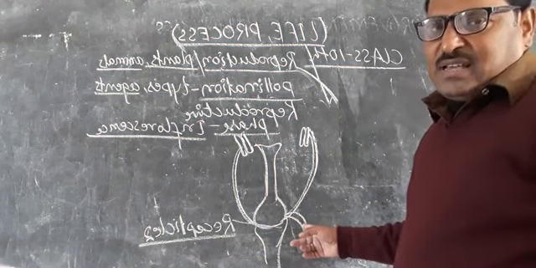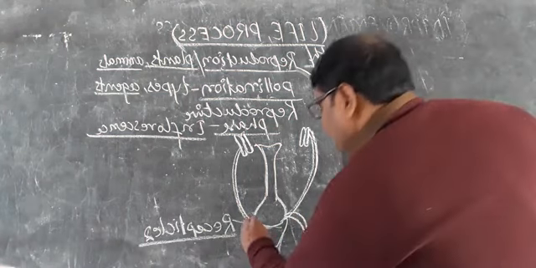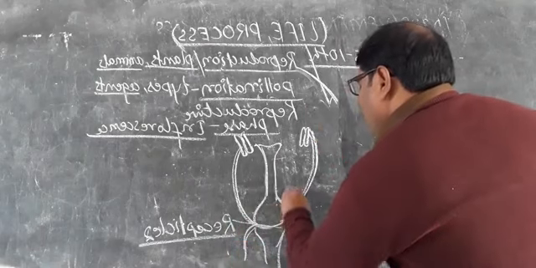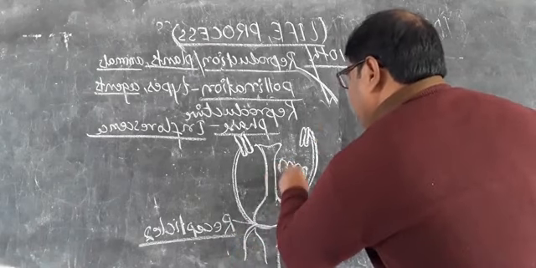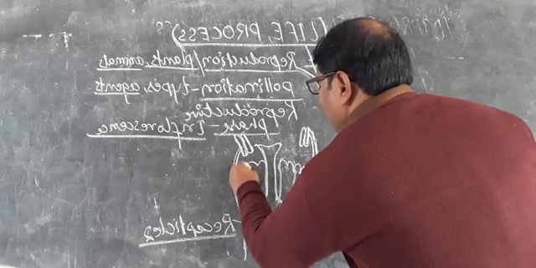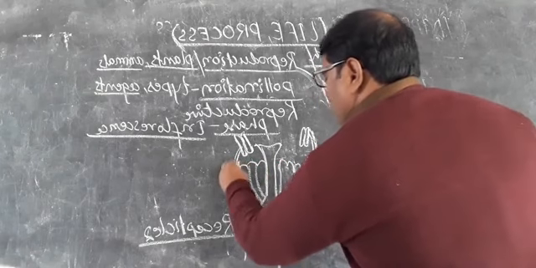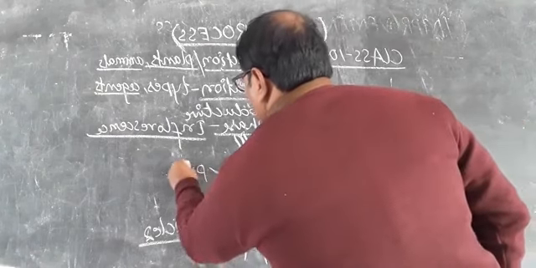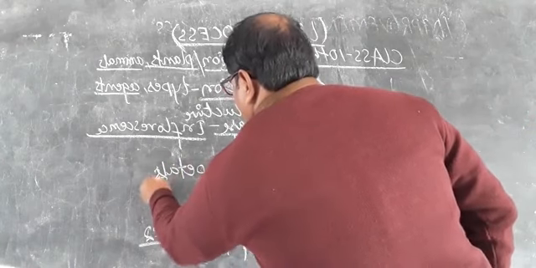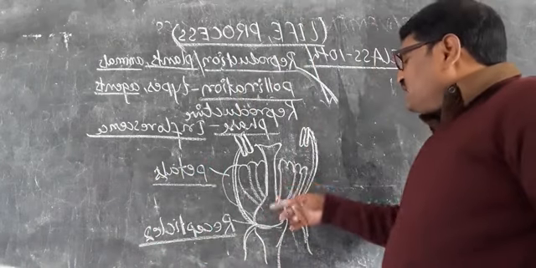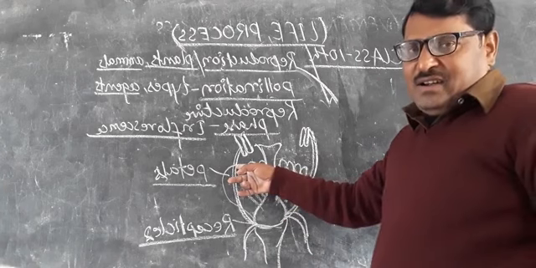These are called the sepals. This is the calyx. Just after the sepals, there is the colorful part of the flower. These are called the petals. They are the colorful part, and the third part is the androecium.